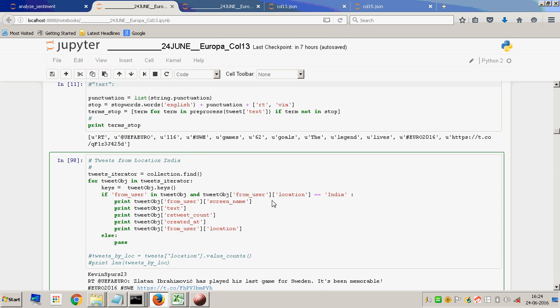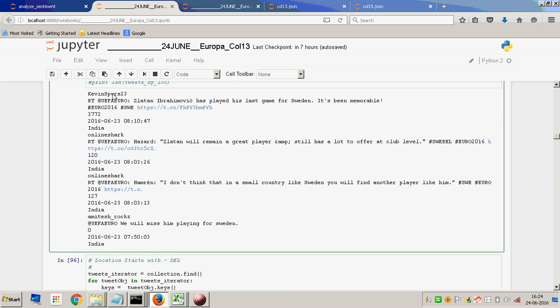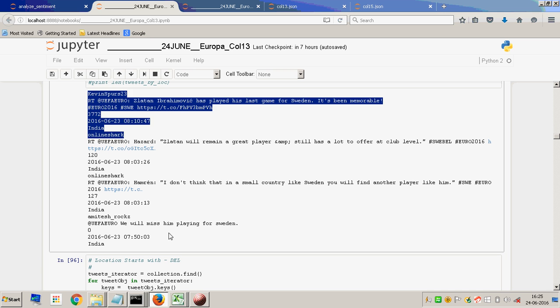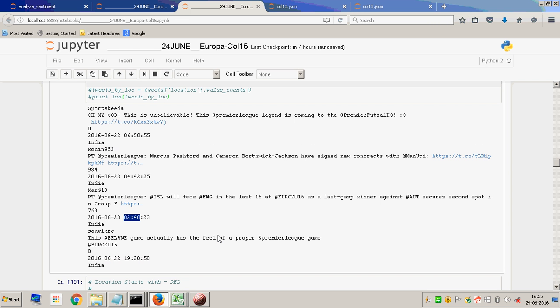Now let me look at another collection, and over here how many do I have from India? I have somebody called Kevin Spur 23, then somebody called Online Shark and Amitesh Rocks. These are the people tweeting from India, and this is on 23rd at 7:50 in the morning. This is early morning, still not that early, and this is 22nd in the evening, 1928.